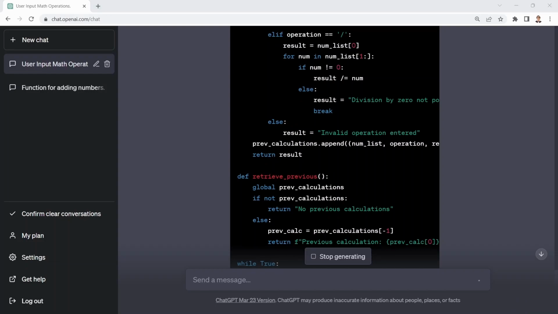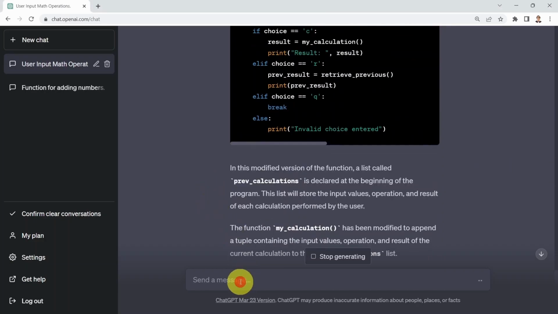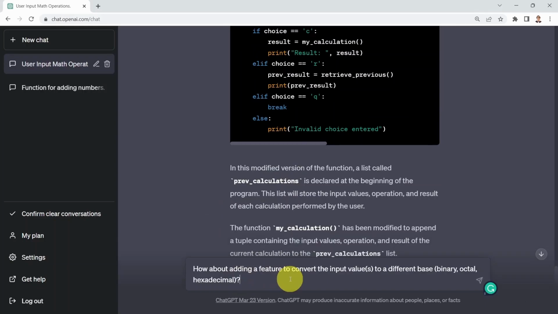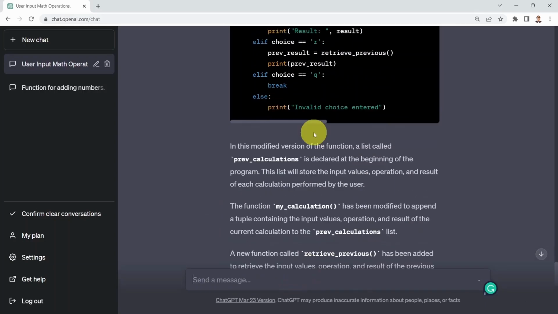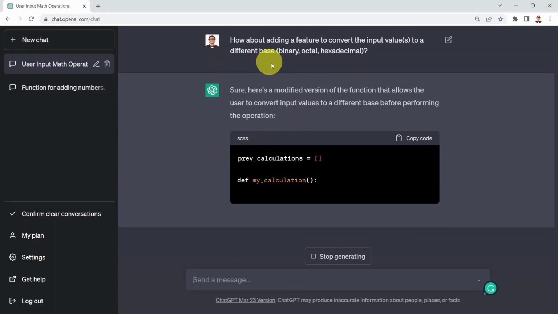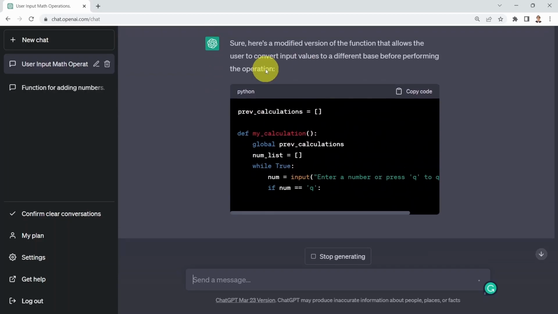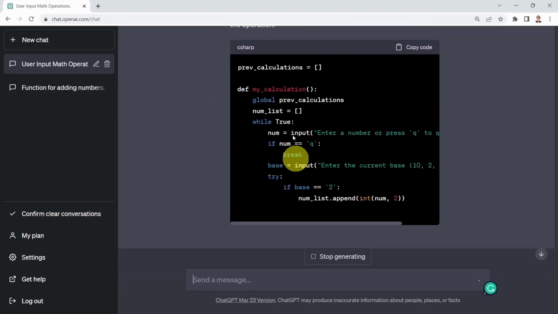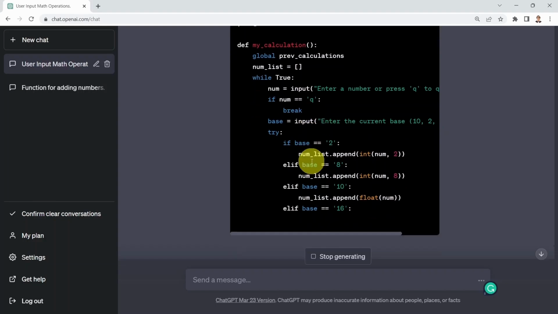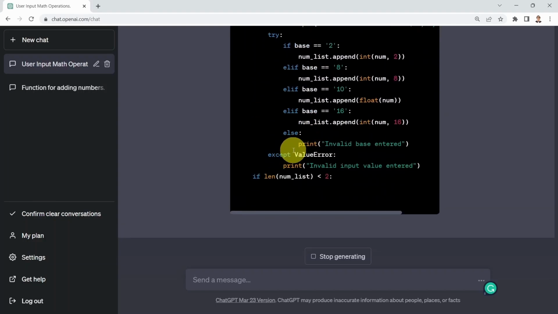Next, what if I would like to add another feature to convert the input values to a different base? Maybe binary or hexadecimal, for example. Let's go ahead and test it out. So I say, what about adding a feature to convert the input to a different base? And here we go. It's going to tell you, well, here is a modified version of the code. And this is simply a modified version of the code to do that conversion of the base.